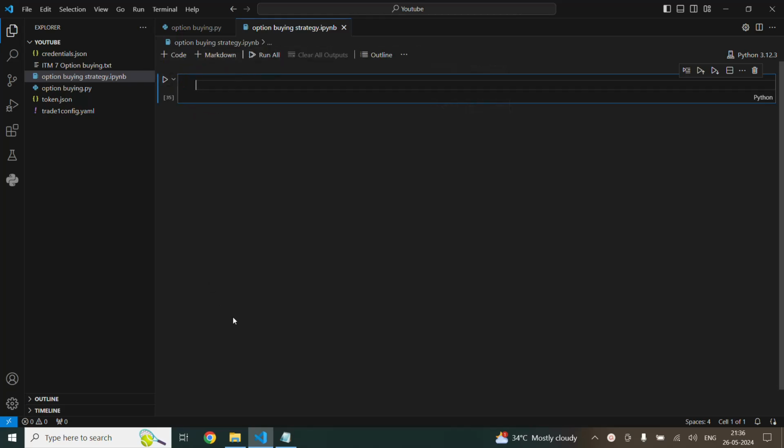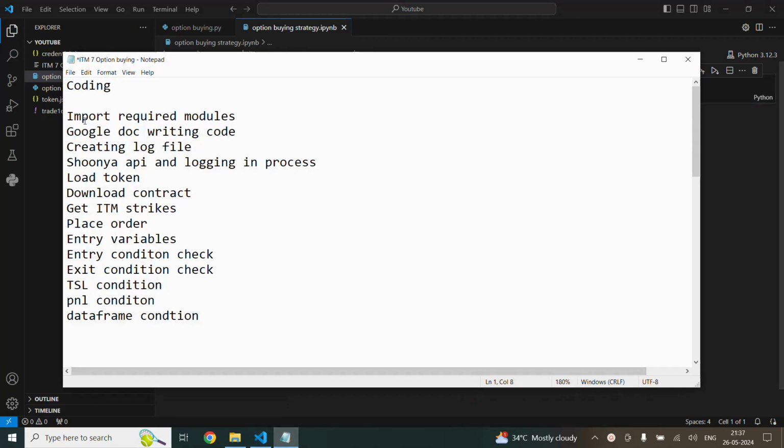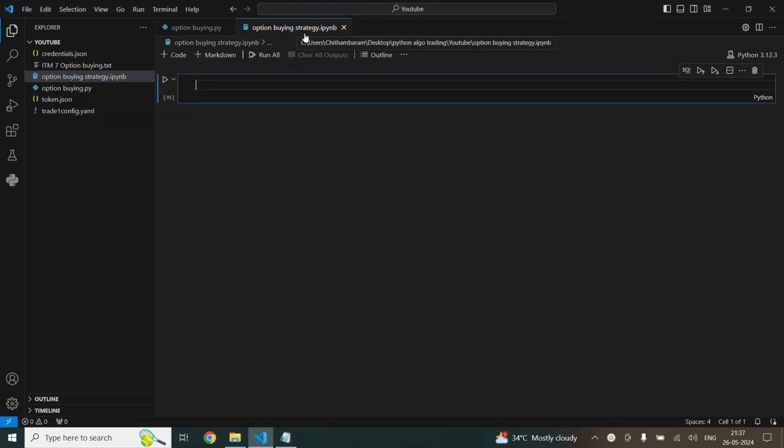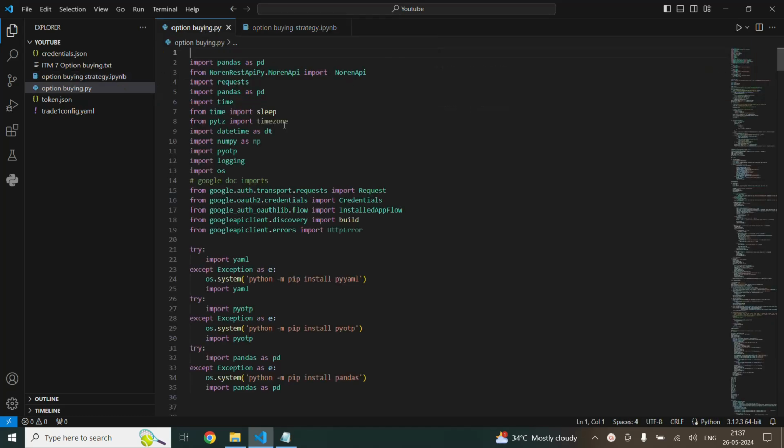So let's start the coding of the strategy. I'm going to use VS Code for creating my strategy. The first step of the coding part involves the import of the required modules, Google Doc writing code. For Google Doc writing code, I already have a video on my channel. Please refer to that video. And then creating the log file, and I'm going to explain the steps one by one. So I have this Jupyter file to run code separately. This is my source code. I'm gonna copy and paste and run this code for each and every step.